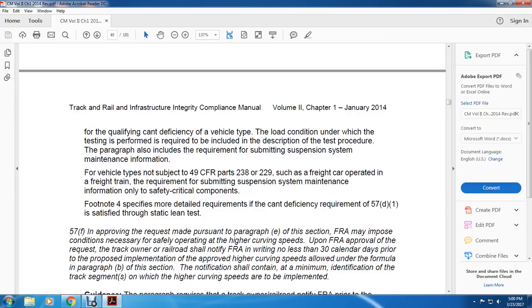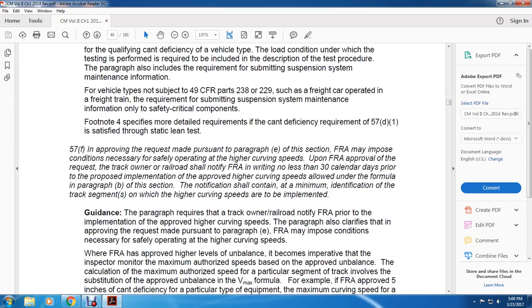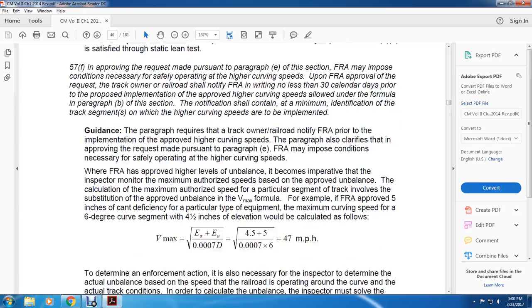Footnote 4 specifies the more detailed information on cant deficiency required when the requirement is satisfied through the static lean test. 213.57(f): If approved with the request made pursuant to paragraph E of this section, the FRA imposes the conditions necessary to safely operate at higher curving speeds. Following FRA approval of the request, the track owner or railroad shall notify the FRA in writing not less than 30 calendar days prior to the proposed implementation of the approved higher curving speeds allowed under the formula in paragraph B of this section. The notification shall contain, at a minimum, identification of the track segments where the higher curving speeds are being implemented.